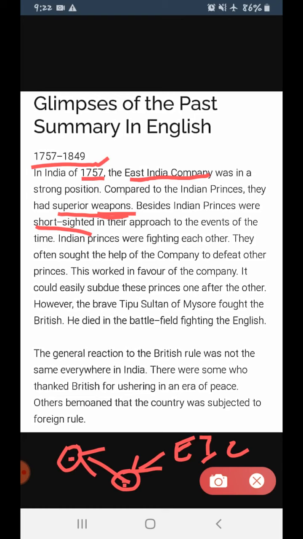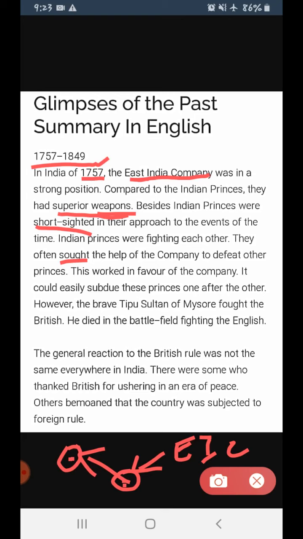So what did they do? They often, meaning all the time, sought, meaning to get, to seek, the help of the company to defeat other princes. This worked in favor of the company. If the Indians have this nature, this attitude, then it was in favor of the company, because there would be no unity among the Indian kings or the Indian princes.